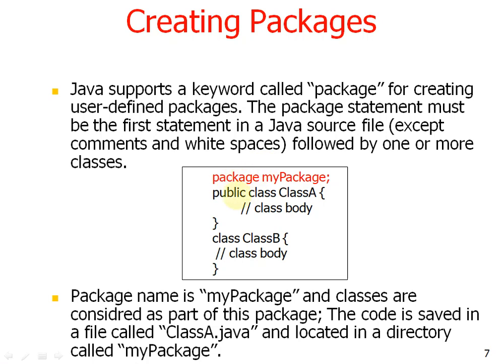In this example, I am just creating a package with the name mypackage, and the classes are considered as part of this package. So class A and class B are part of the package, that is mypackage. Both classes, class A and B, have bodies, and the code is saved in a file called ClassA.java and located in a directory called mypackage.